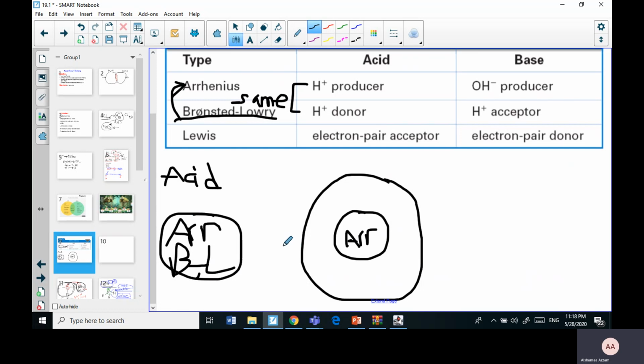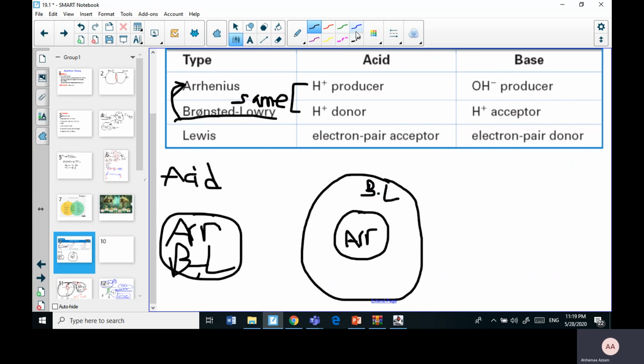And if you remember, water, according to Arrhenius, we can somehow say it's an acid or a base, but Arrhenius mostly speaks about the real acids and bases. Anyways, now ammonia came for Bronsted-Lowry and they killed Arrhenius with its base thing.